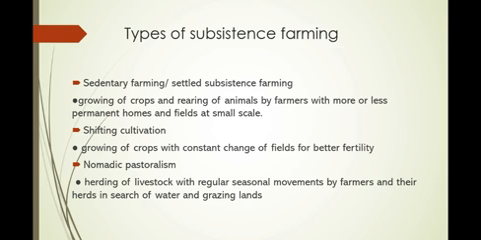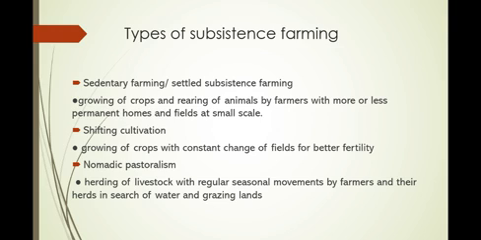Then we have shifting cultivation. It is the growing of crops with constant change of fields for better fertility. These kinds of farmers move from one place to another after a number of years when their soil loses fertility, meaning that they dump their homes and go to new homes closer to the new fields with more fertile soil, and the cycle repeats itself.